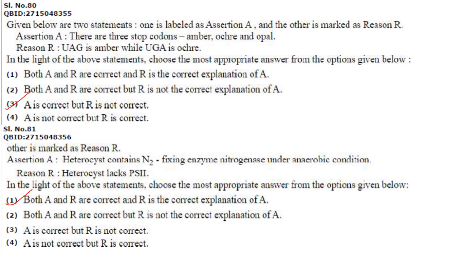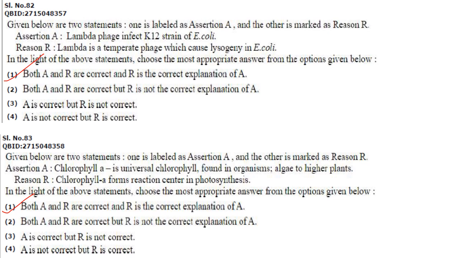Next one. Heterocyst contain nitrogen fixing enzyme nitrogenase under anaerobic condition. That's correct. Heterocyst lack photosystem 2. That is also correct. So both A and R are correct and R is the correct explanation of A. Then next one. Again assertion and reason. Assertion. Lambda phage infects K12 strain of E. coli. Yes. Lambda is a temperate phage which causes lysogeny in E. coli. Yes, that is also correct. So both A and R are correct and R is the correct explanation of A.